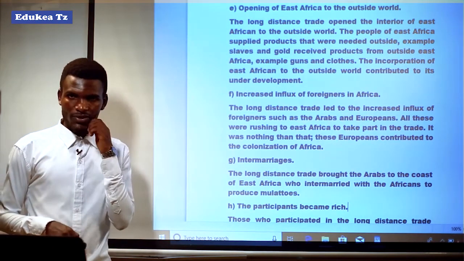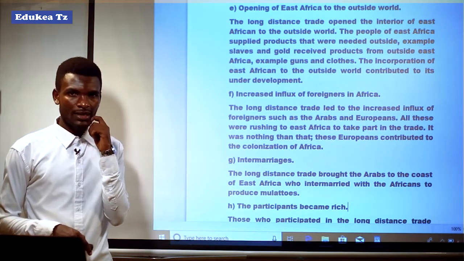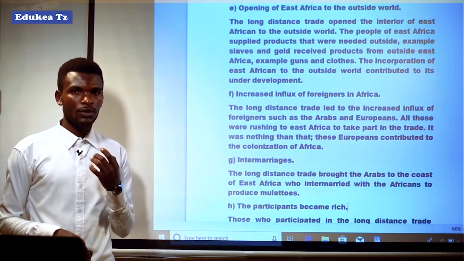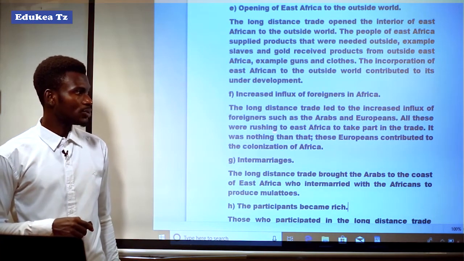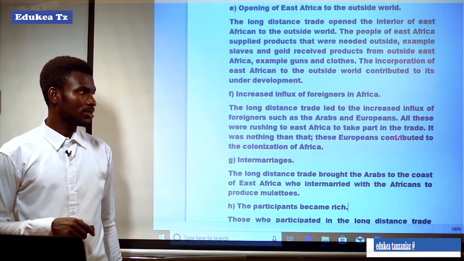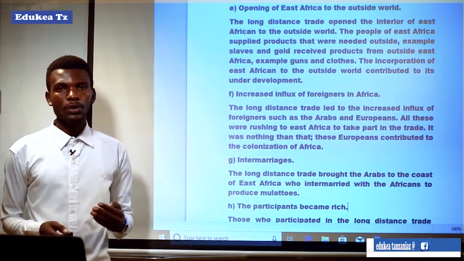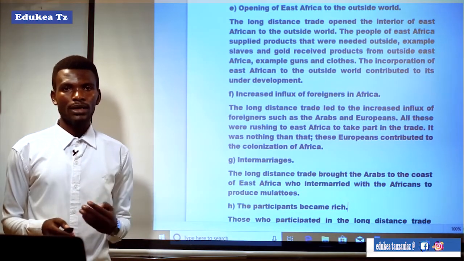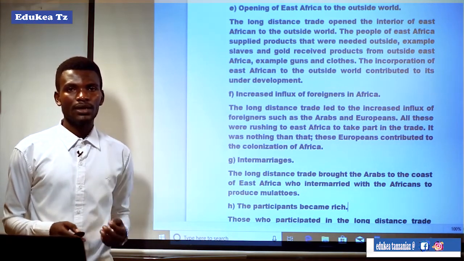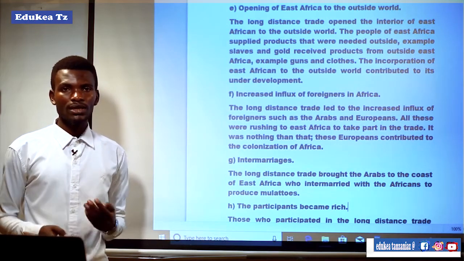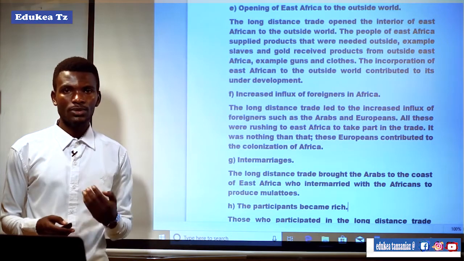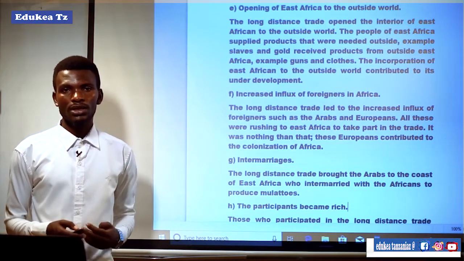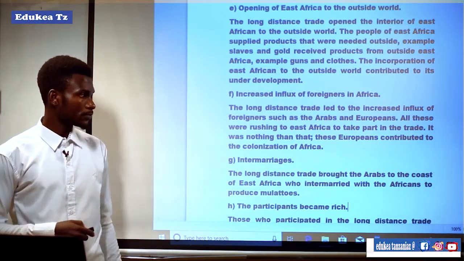All these were rushing to East Africa to take part in the trade, so that they could benefit and accumulate a lot of wealth.